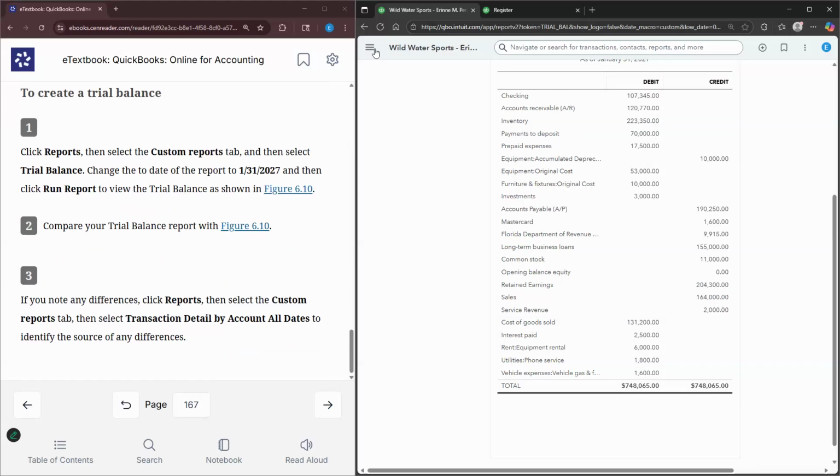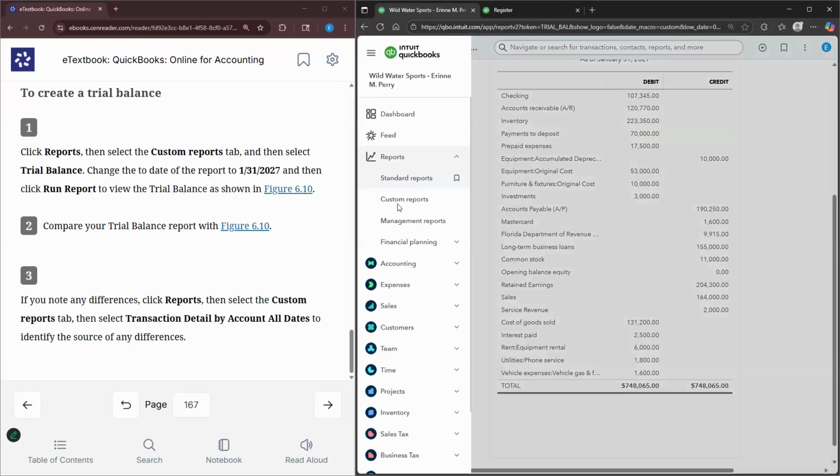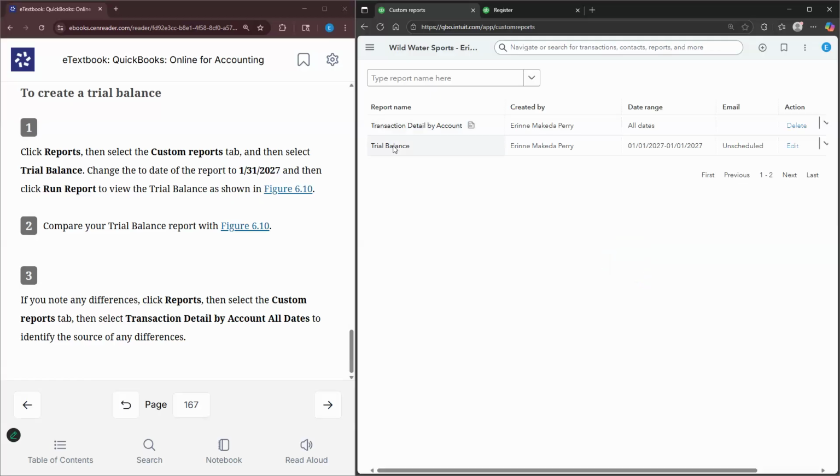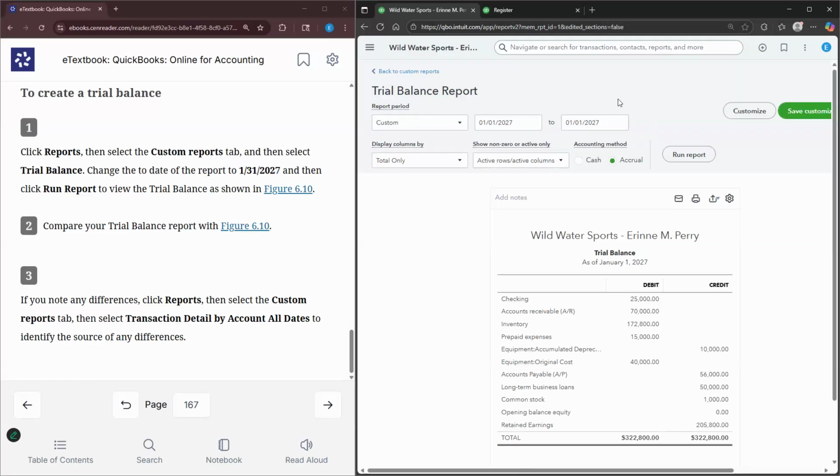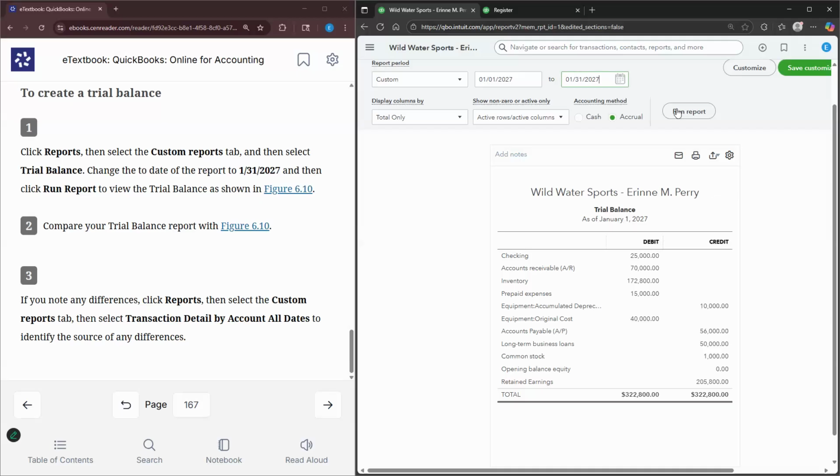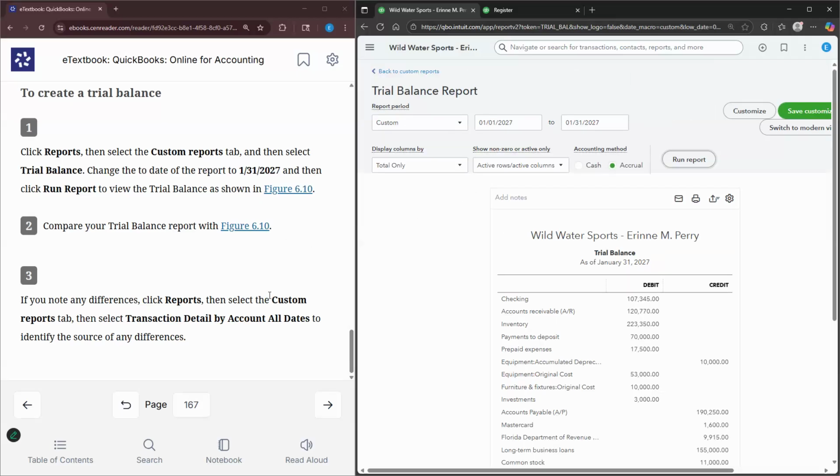So in order to create the trial balance, you'll go to reports. I already saved my custom report, my trial balance. So I click on it and I essentially changed the date to the 31st. We click run report. And then from there, because everything tied, we are pretty much good to go. In the event that there are any differences, you cannot move on to the next chapter. That means that something is incorrect and something needs to be fixed. So please keep that in mind.